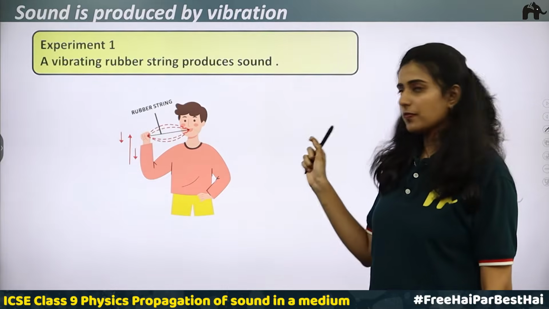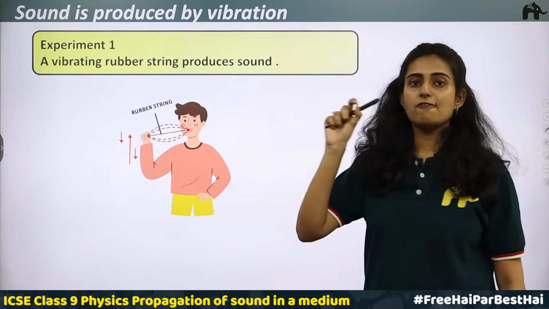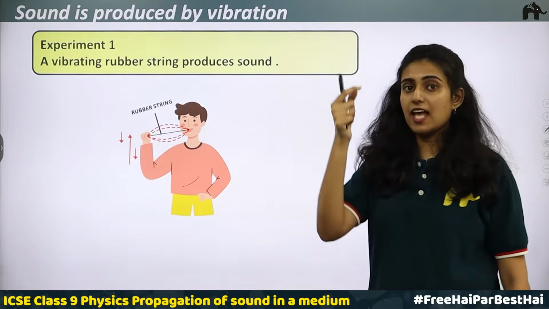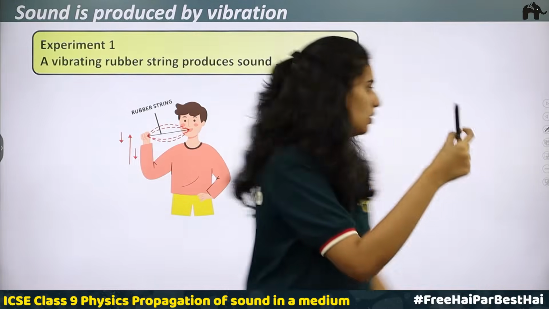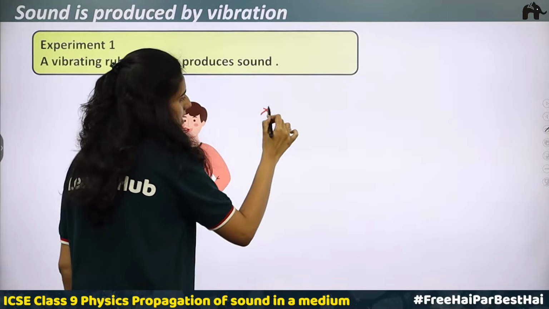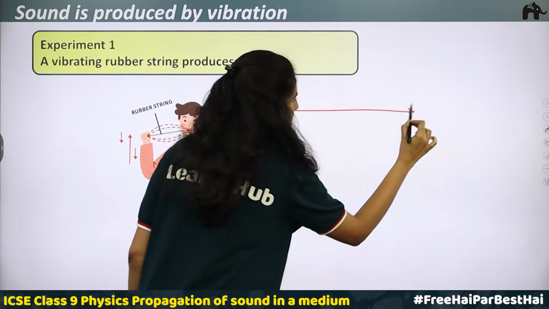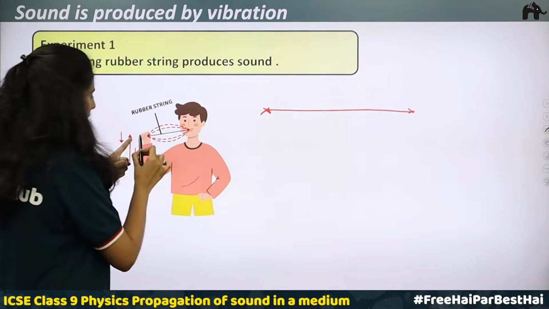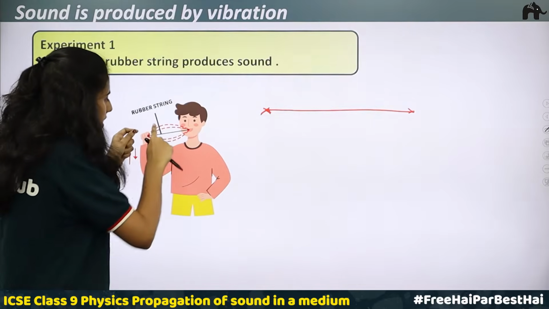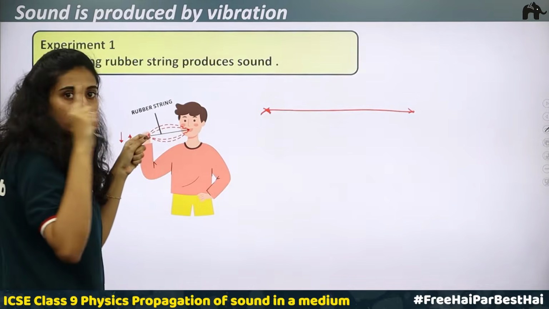Take a rubber band. Place one end of the rubber band between your teeth. Hold it tight with your teeth and the other end in your hand. Here you can see one end is in the person's mouth and the other end is held tight with his hand. Now what you have to do is pluck the rubber band with the other hand.